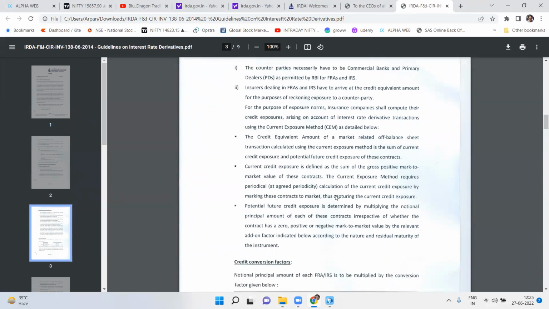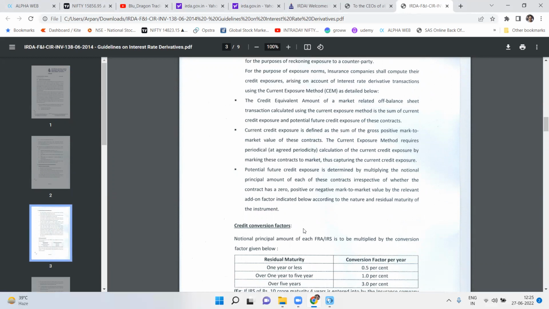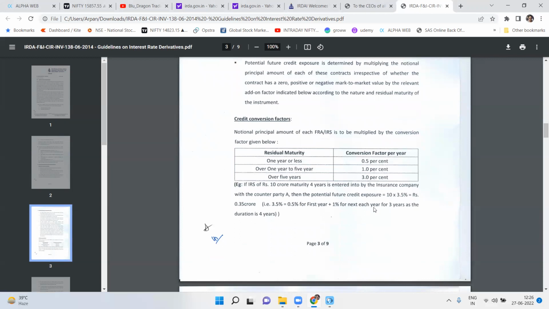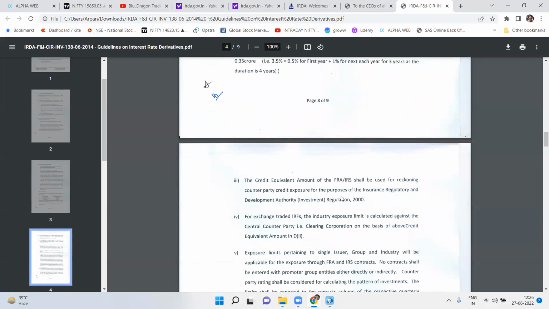The current credit exposure requires periodical calculation, right? Potential future credit exposure is calculated by multiplying the notional principal amount, and it depends on the nature and the residual maturity, right? For example, if your IRS is of 10 crore and of maturity 4 years, then there would be 1.5% for the first year, and I gave an example of 4.5. That's why it was coming out to be 4.5, but here it is 3.5, because 0.5 for the first year and 1%, 1%, 1% for each of the 3 years, right? Had it been 4 years, obviously it would be 4.5%. So that's the example. This is the credit equivalent amount which is used to calculate the exposure norms.